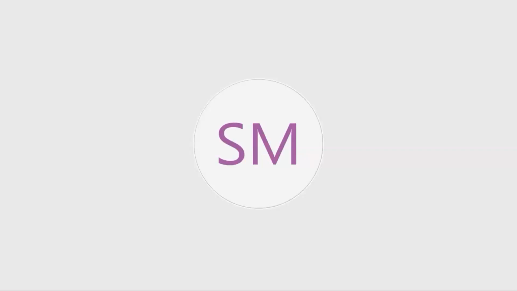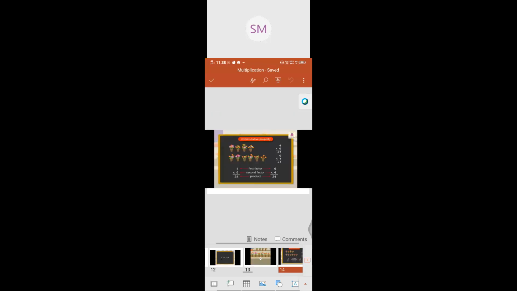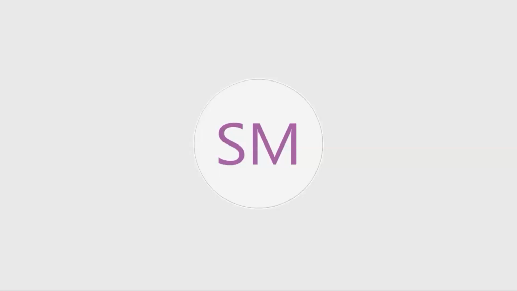We'll go to the second row. If you check that one, there are 6 baskets, but instead of 6 flowers, there are only 4 flowers in each basket. So what is the product there? 6 fours are 24.